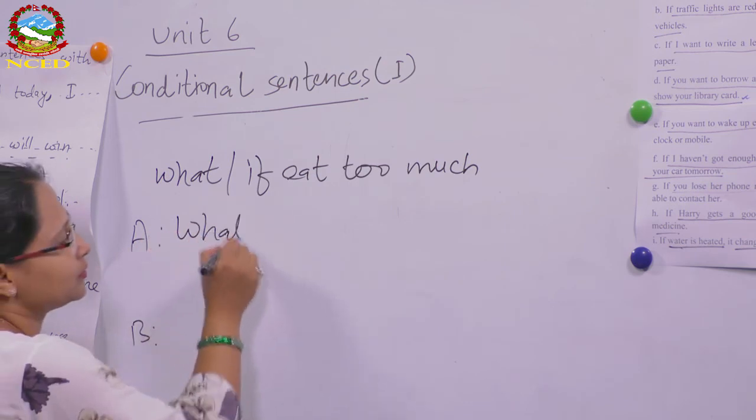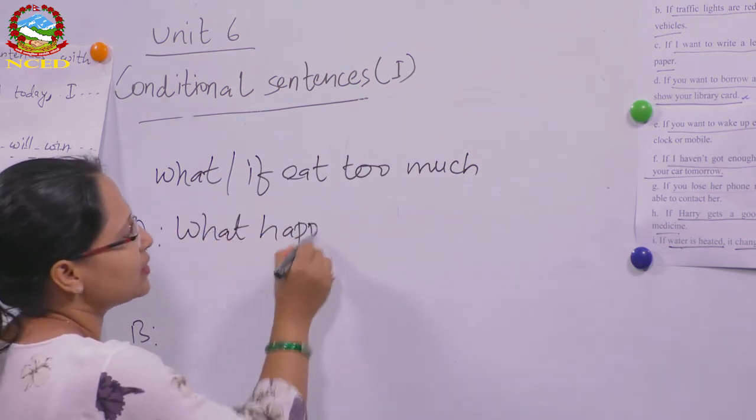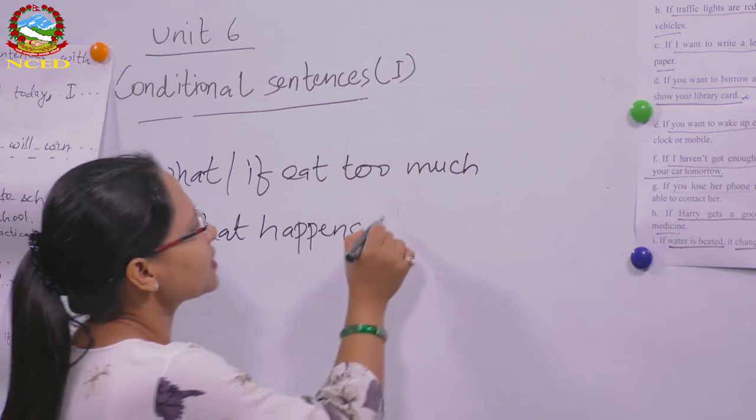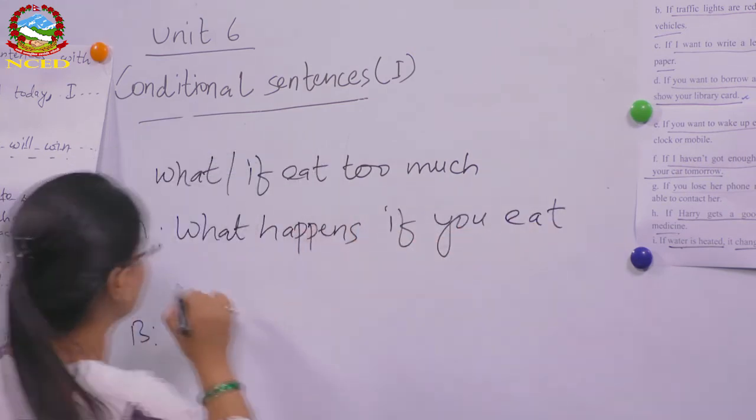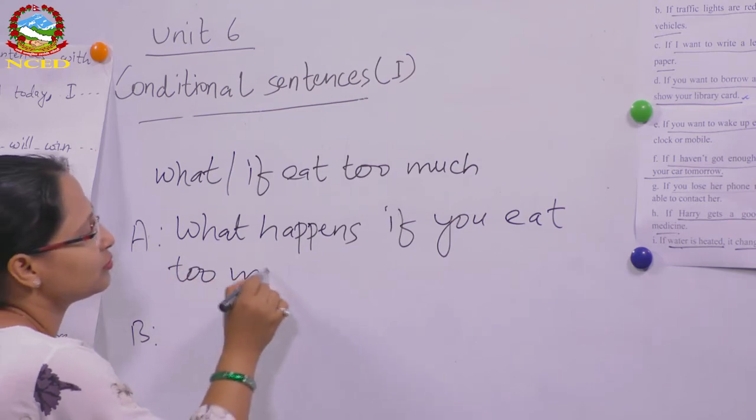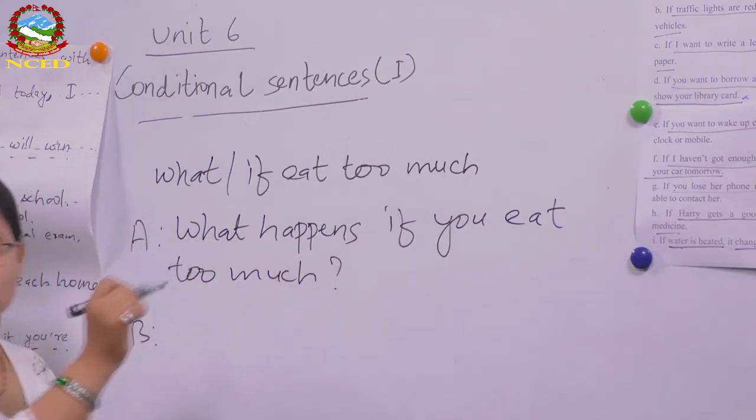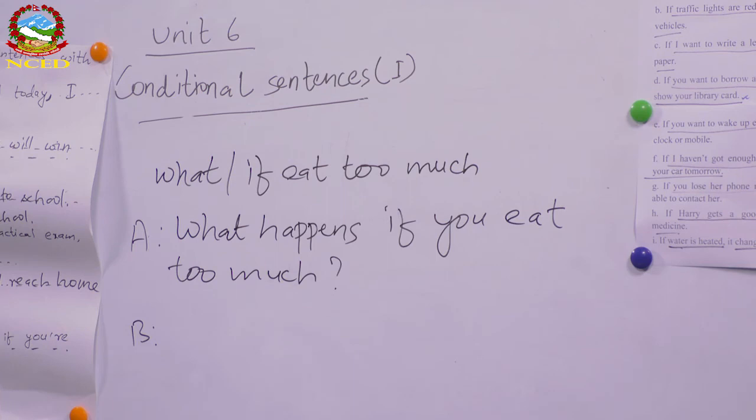Yeah, you can make similar question. What happens if you eat too much? So this can be the question, right? And what can be the answer? Now for B, this is a conversation, right? What can be the answer?